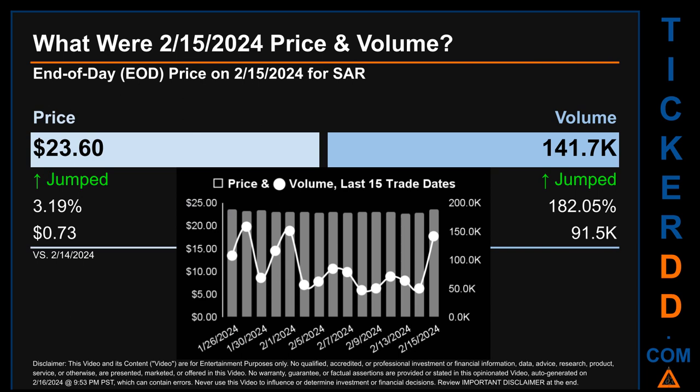The graph shows price and volume for the last 15 trade dates. Across a range of 83 cents, the max and minimum end-of-day price were respectively 23.6 and 22.77. Volume saw a range of 111.4 thousand, from a day low of 47.2 thousand to a day high of 158.5 thousand.